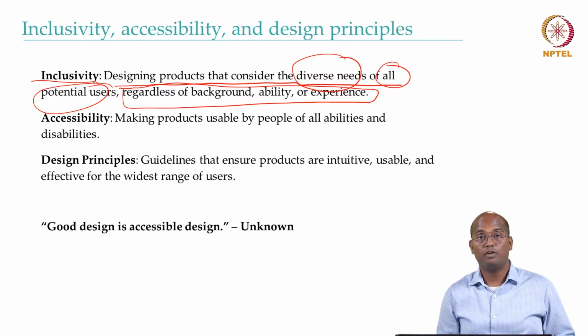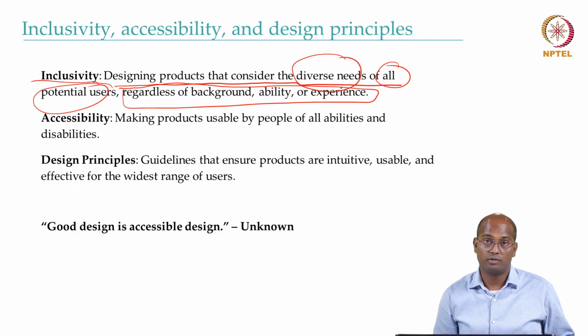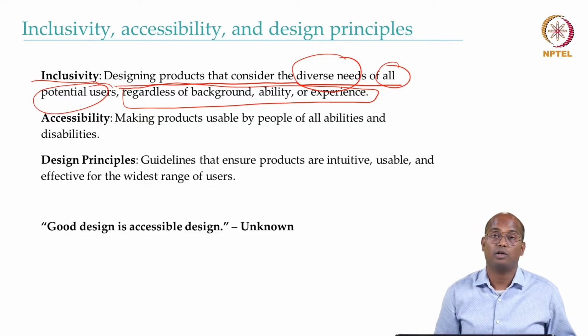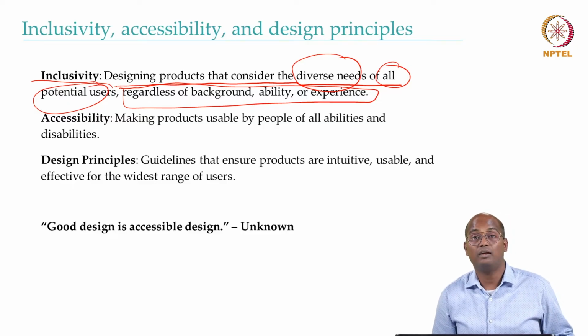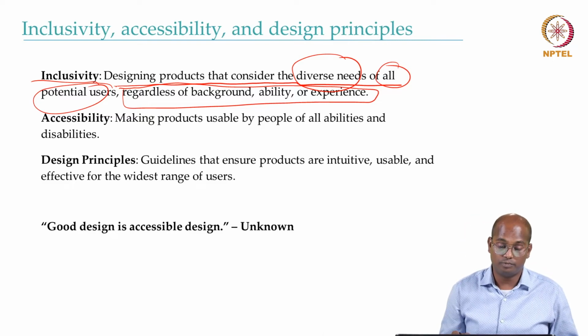So, for example, if you are building a running app, as we discussed earlier, it should not just be for expert runners. It should not be only for people without disabilities. It should not be only for people who are tall. It should not be only for males or only for females, and so on.